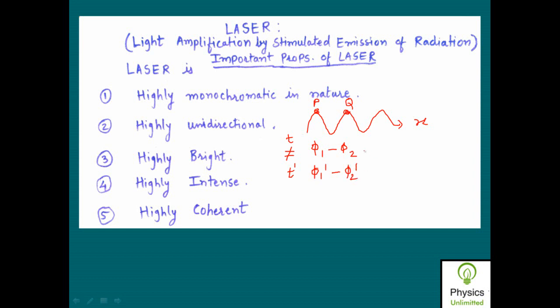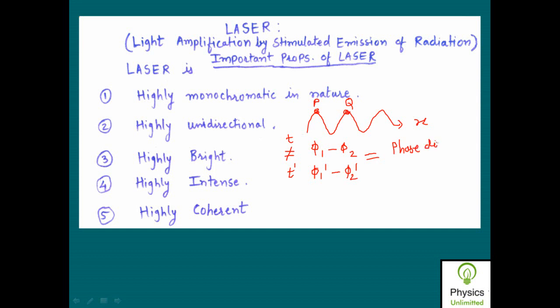and if I found that this phi 1 minus phi 2 is exactly equal to phi 1 dash minus phi 2 dash, what does it mean? What is this phi 1 minus phi 2? It is the phase difference. It is the phase difference between which 2 points?